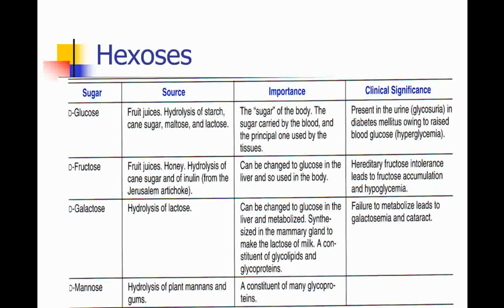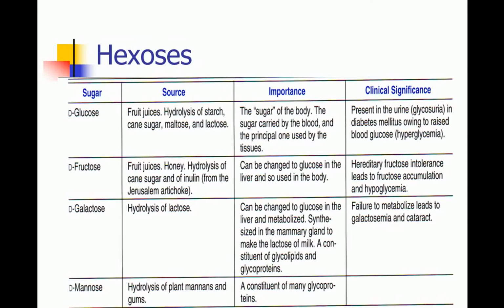D-glucose is mainly present in fruit juices, and hydrolysis of starch, cane sugar, maltose, all these yield D-glucose. Glucose is the main sugar of the body, and it is carried by the blood and is the principal one used by the tissues. So glucose is the energy source for all the cells in our body. So glucose is a very important sugar of the body.